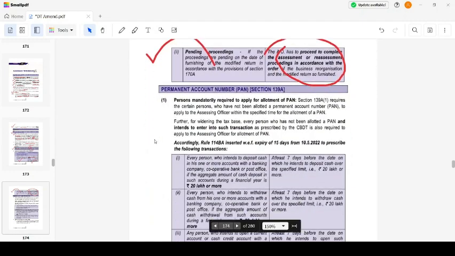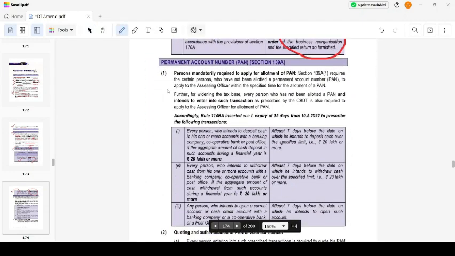Okay, permanent account number, PAN. Let's see what the provisions amendments are. Section 139 requires certain persons who have not been allotted a permanent account number to apply to the assessing officer within the specified time for allotment of PAN. Okay, I have not been allotted the PAN, so I have to apply to the assessing officer for allotment of PAN. Those specified persons are there. For widening the tax base, every person who has not been allotted a PAN and intends to enter into such transaction as prescribed by the CBDT is also required to apply to the assessing officer for allotment of PAN. I am entering on some specified transaction as given below. Okay, I don't have a PAN, then I have to apply to the assessing officer to allot me a PAN.